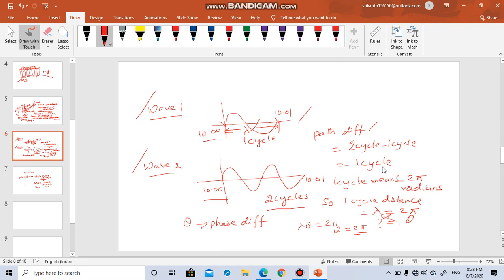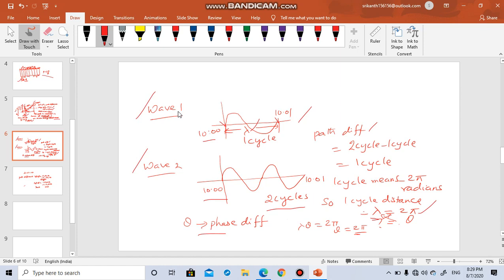But how to measure the path difference? You cannot say it is one cycle. You will measure in terms of lambda. One cycle means 2 pi radians, and 2 pi radians means 1 lambda. So one cycle distance means lambda, and it is equal to how many radians? 2 pi radians. So suppose theta was the phase difference between wave 2 and wave 1. Phase difference is measured in terms of angles.